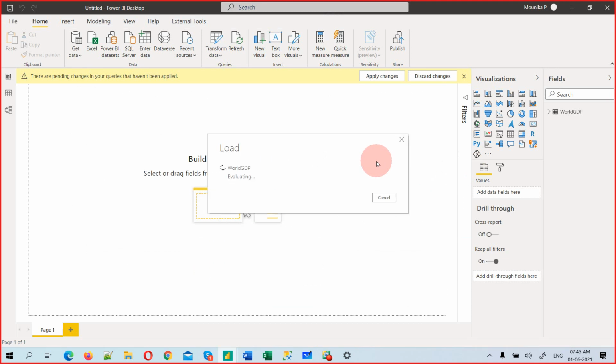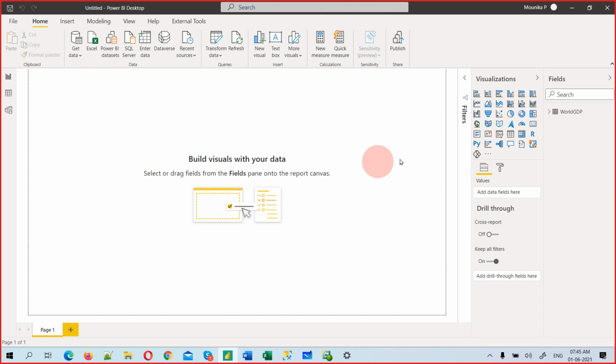I've only done year data type and GDP data type, but what about the others? They are text. Country is text, so I did not do any data type change. The system has done it automatically. That is one of the most important things. Most of the work in your development, you work with data types. Data types will give you 90% of problems, and if you are more conscious about data types, then your things will be very good.